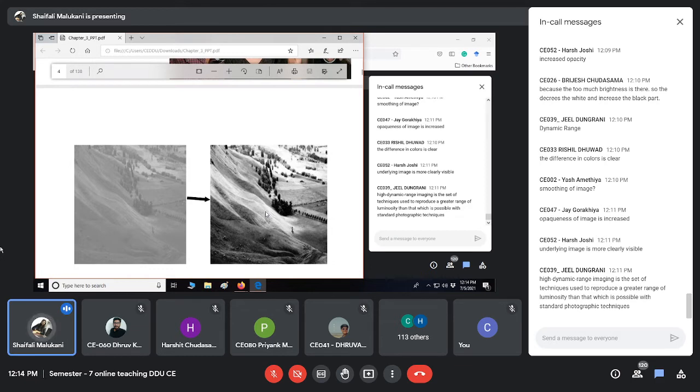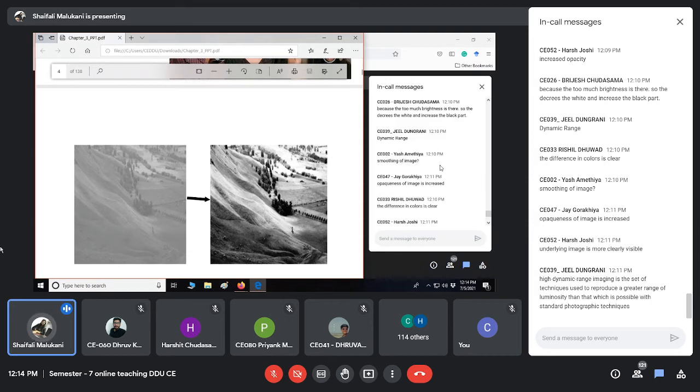And that's why the difference between colors is clear. Here it is white, whereas there it was just light gray and dark gray. That's why this looks black, right? And that is what is known as contrast. What is contrast? Contrast means you have a high dynamic range of colors, right? Here the contrast was low because you had less color range. Here you have a large color range and hence contrast is high. So that is what we have done. We have increased the contrast.